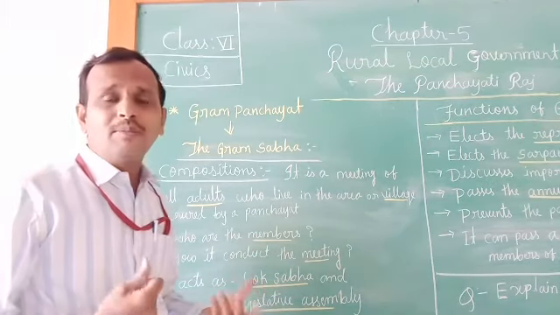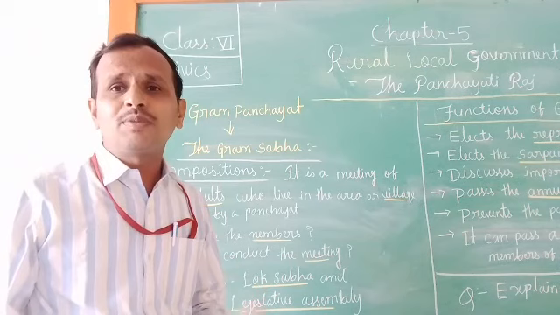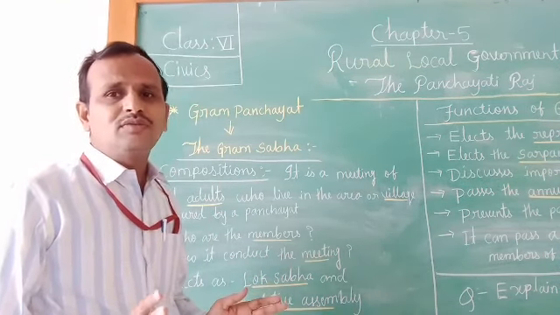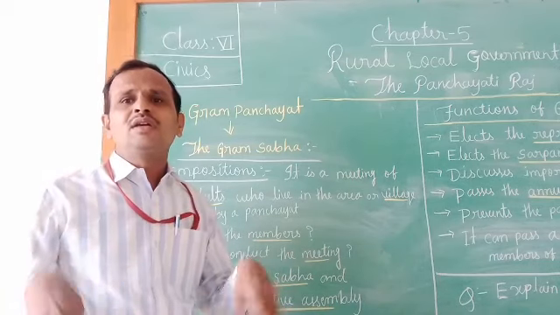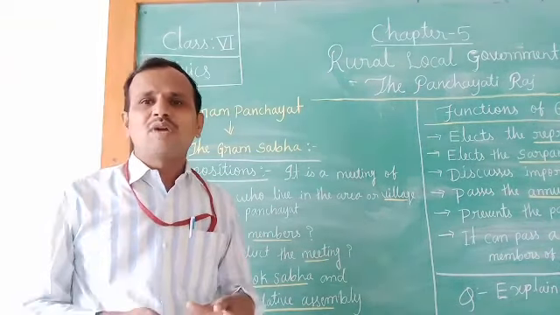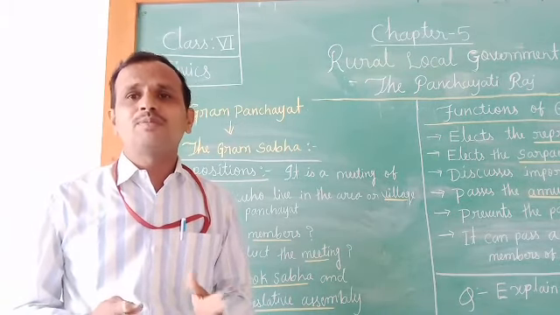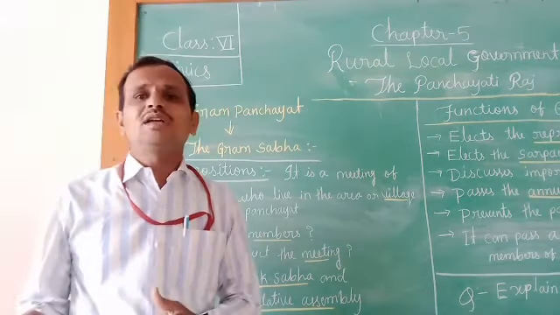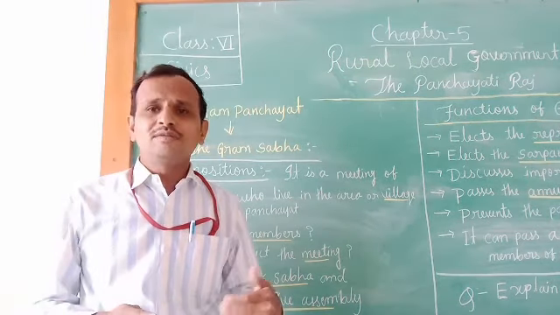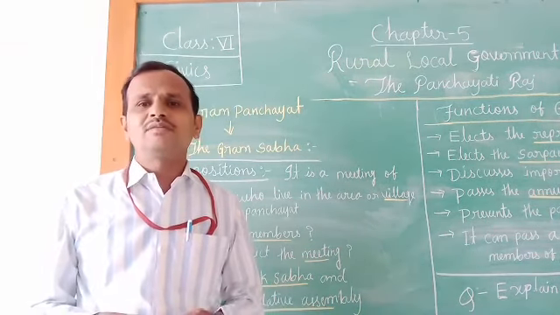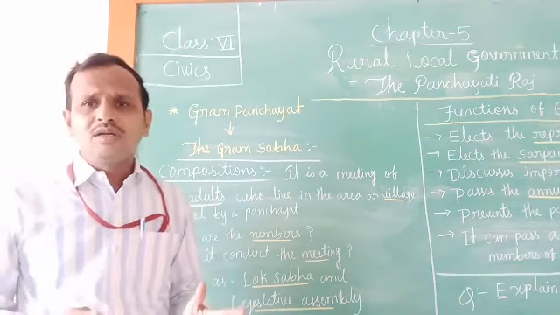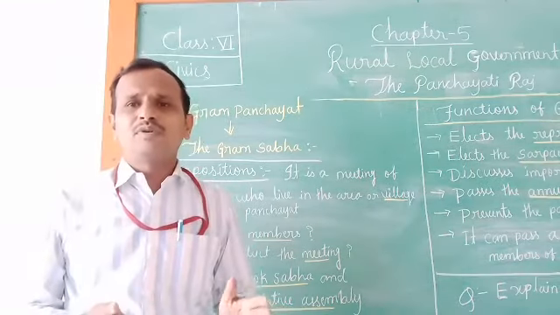And what are the main issues and problems discussed in the meeting, children? You may have seen in your village what the main topics and problems faced by the villagers are. Commonly, village problems are bad roads, improper electricity, and no facility of pure water.